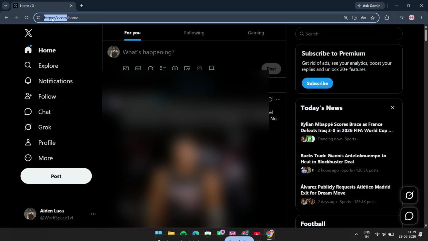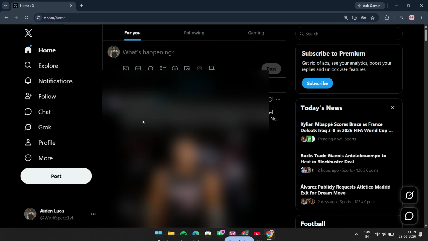So to keep it easy, here's the simple breakdown. Twitter is now X, tweets are now posts, and retweets are now reposts. Once you remember those three changes, the new terminology makes a lot more sense. If you were searching for what Twitter is called now, that's the updated answer.